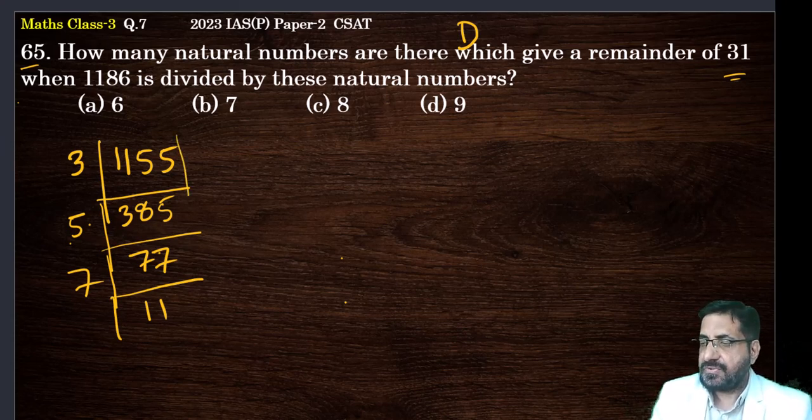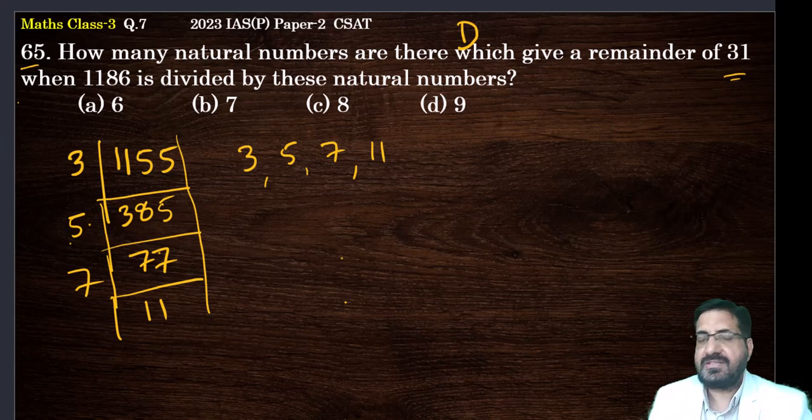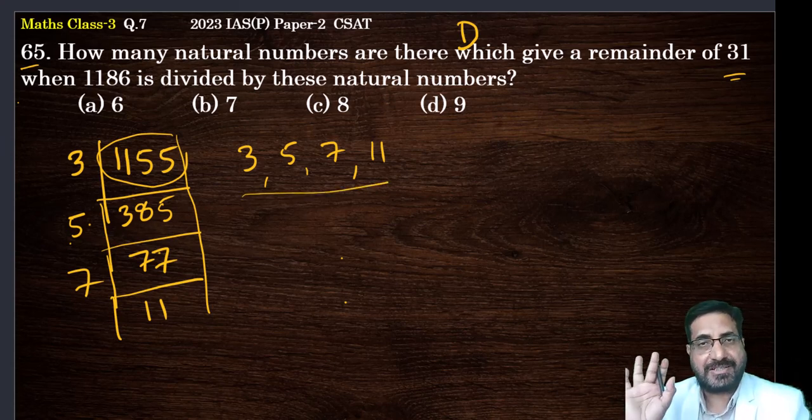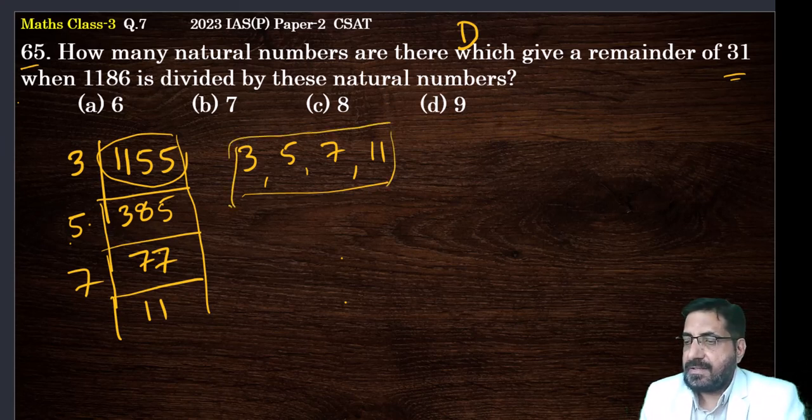I got now these 4 factors, 3, 5, 7, 11. All these can divide 1155. This number, these can divide. Okay, not 1186. So if you divide 1186 by these numbers, they gave you 31 as remainder. So you have to find out all the multiples of these numbers.